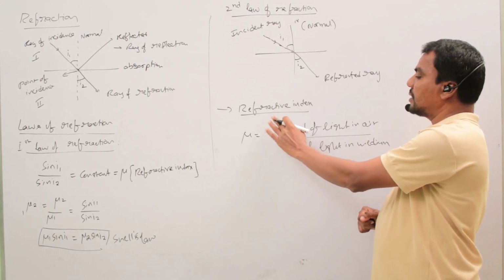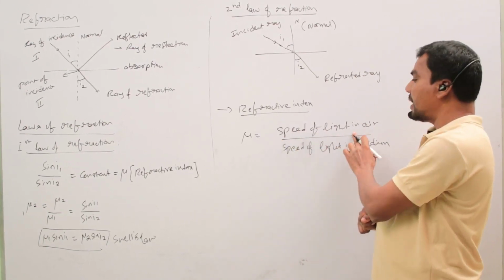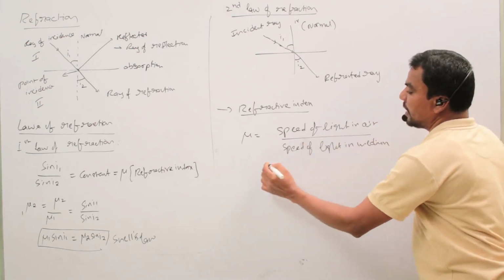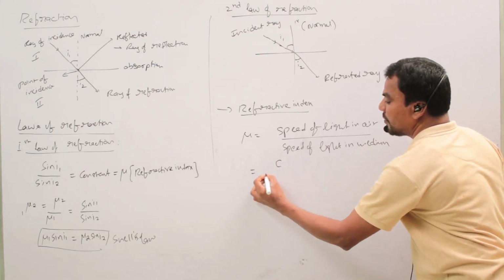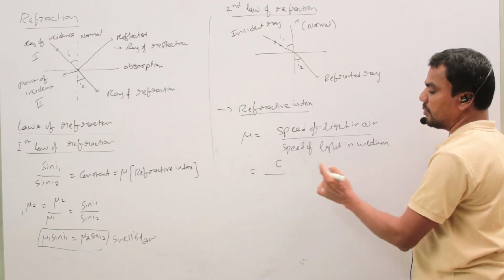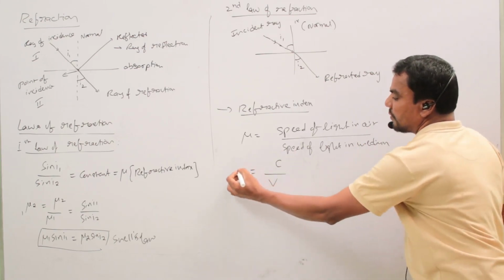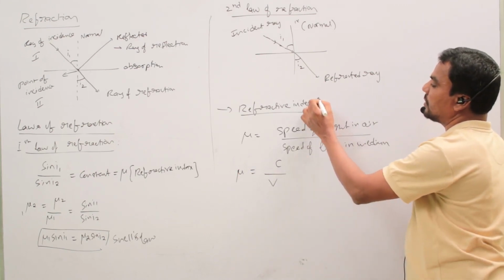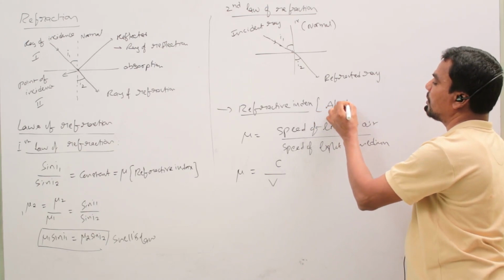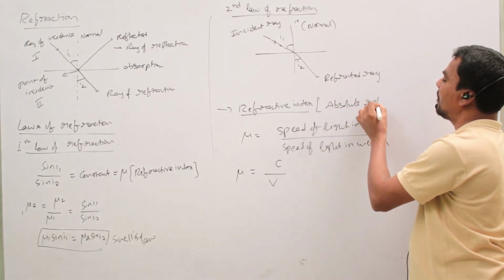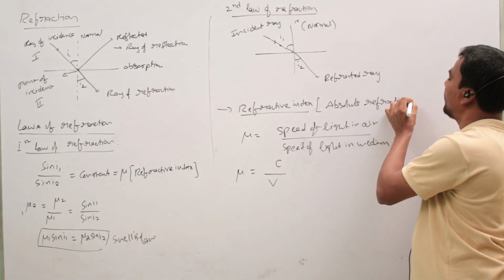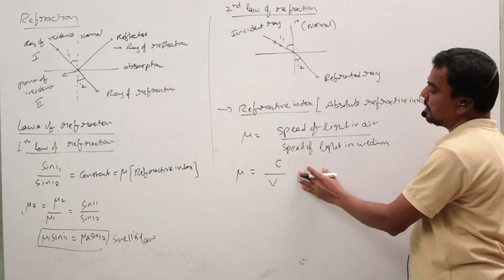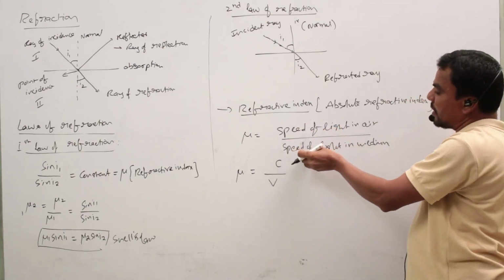So what is refractive index? The ratio between the speed of light in air to the speed of light in the medium. The speed of light in air is denoted by c. The speed of light in another medium is denoted by v. So refractive index mu equals c by v. This refractive index is also known as the absolute refractive index, a single medium compared with air.